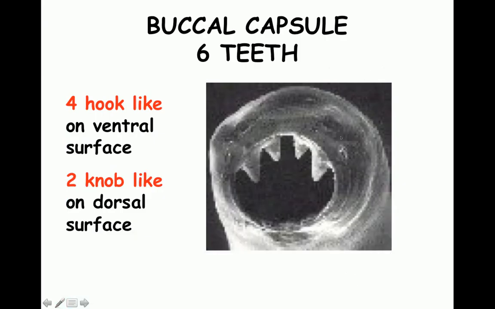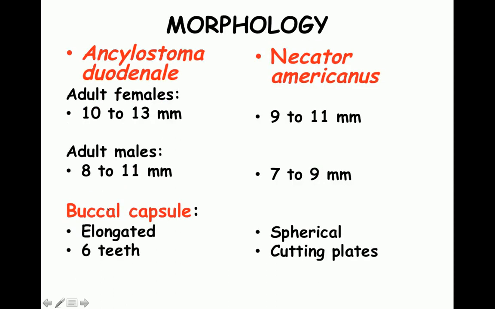Coming to the buccal capsule, which is in the mouth, it has 6 teeth by means of which it is going to get attached to the intestinal mucosa, and 4 are on the ventral surface and 2 knob-like ones are on the dorsal surface. Difference between Ankylostoma duodenale and Necator americanus: I told you that it's very difficult. One is the size. Ankylostoma duodenale is much larger than Necator americanus. And then the major difference is in the buccal capsule, which in case of Ankylostoma duodenale is elongated and has 6 teeth on it, whereas Necator americanus is spherical and has cutting plates and there are no teeth.